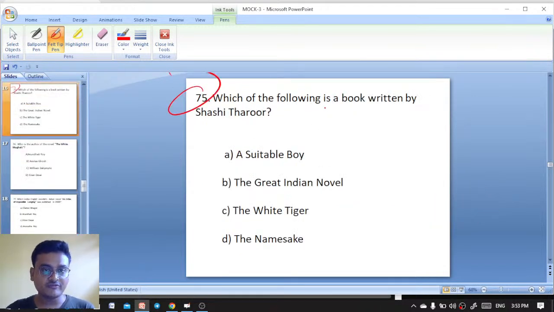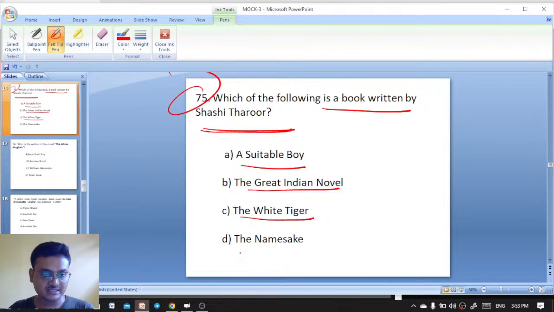Which of the following is a book written by Shashi Tharoor? A Suitable Boy, The Great Indian Novel, The White Tiger, The Namesake. Here the right answer is The Great Indian Novel, by Shashi Tharoor. The White Tiger is by Aravind Adiga and A Suitable Boy by Vikram Seth.